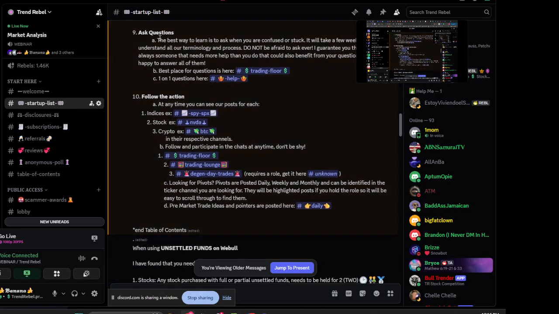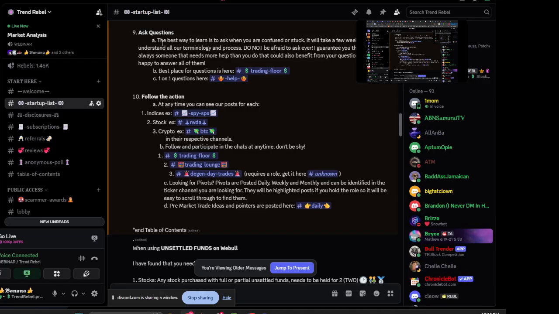And then also, if you're in the server, ask questions. Hold your hand up. If you don't know something, can't figure something out, or don't know why something is what it is, then you need to ask. That's how I can help you. Most people don't. If you do ask, then you will be helping everybody else out too, because there's a lot of people that have the same question who are afraid to ask.